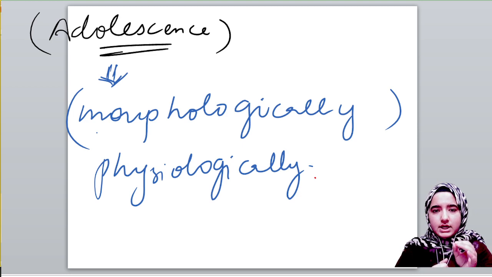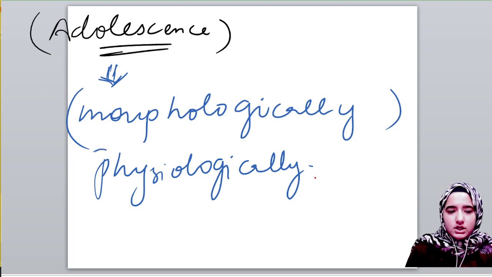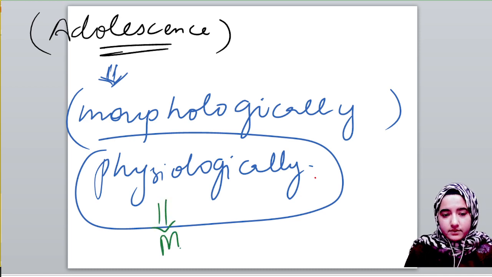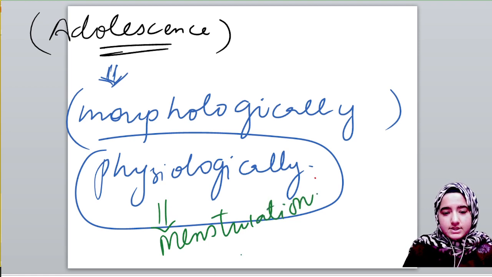And physiologically, what happens basically? Talking about girls, menstruation occurs, and talking about boys, sperm formation occurs.